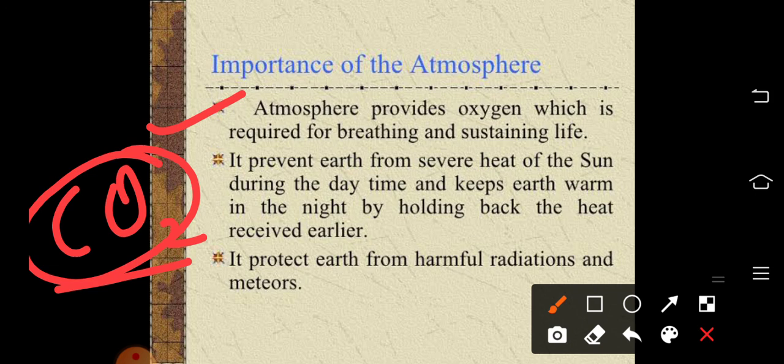I mentioned and showed you that the meteors coming from space tend to burn in the mesosphere due to the high temperature variation. So these are the importance of the atmosphere.